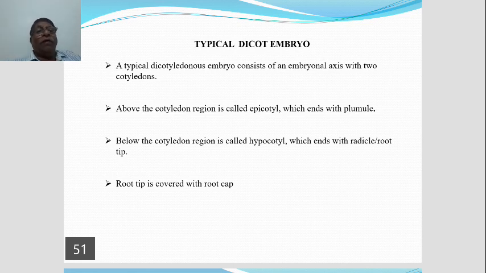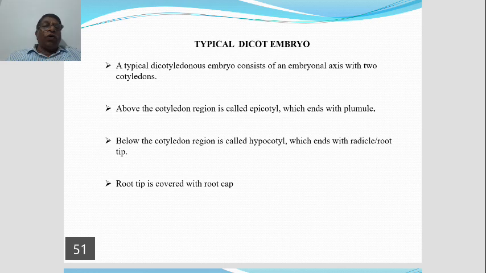Now, the region below the cotyledon, you just observe the diagram. We call hypocotyl region. Hypo means below, coty refers to cotyledon.